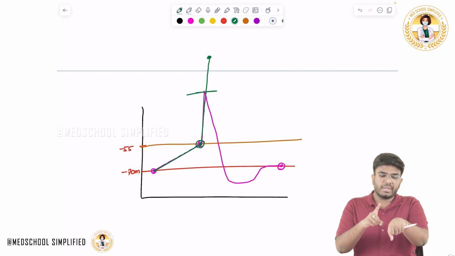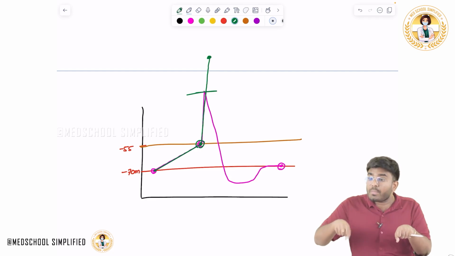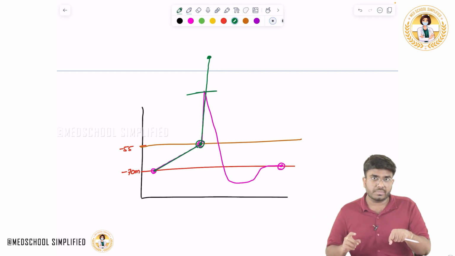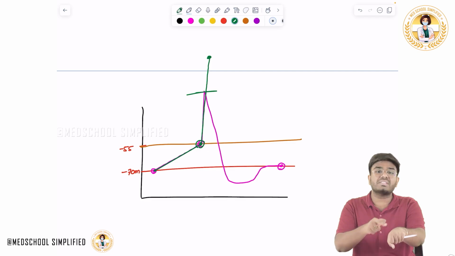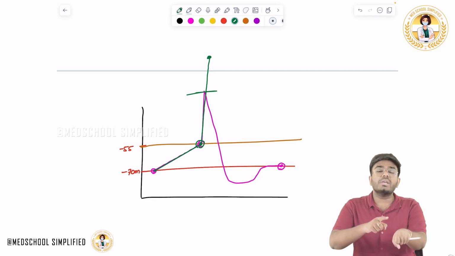Maybe, for example, say this is a light stimulus, this is a powerful stimulus. Maybe the number of action potentials that get produced in the neuron, the frequency of action potentials, may change. A little stimulus, less frequency. More stimulus, more action potentials, more frequency.